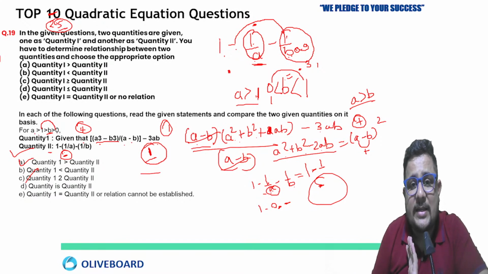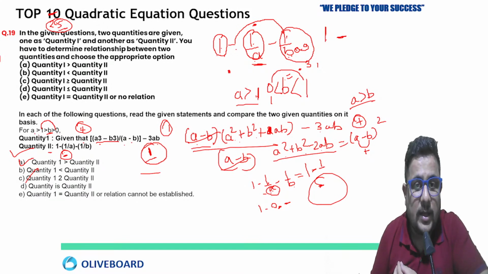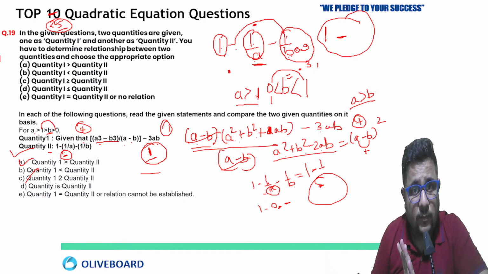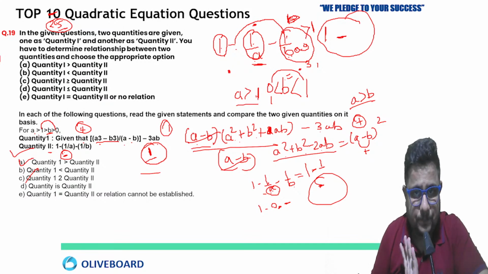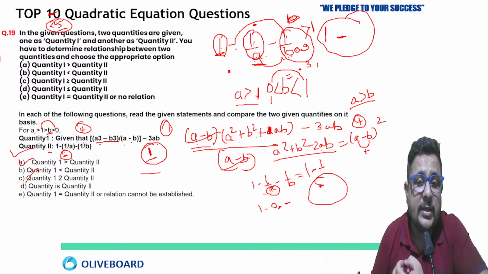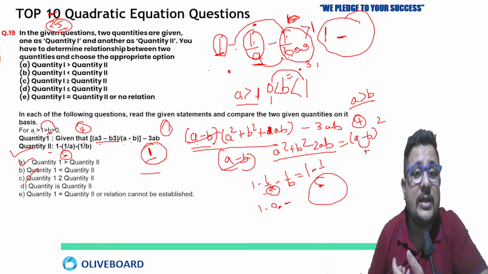which is greater than 1. So 1 minus, what are you going to subtract? The value which is more than 1, and that is negative. So your answer is going to be what? Negative here. I hope you understood now. This 1 by B is going to be more than 1, and 1 by A already. So when you take minus and minus, both will be added, which will be greater than 1. So 1 minus the negative value in terms of number, which is greater than 1, will give you a negative answer.